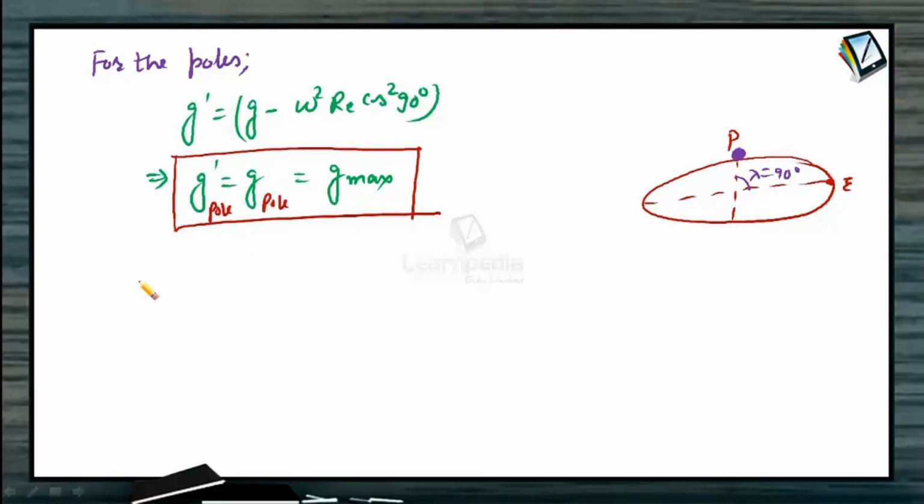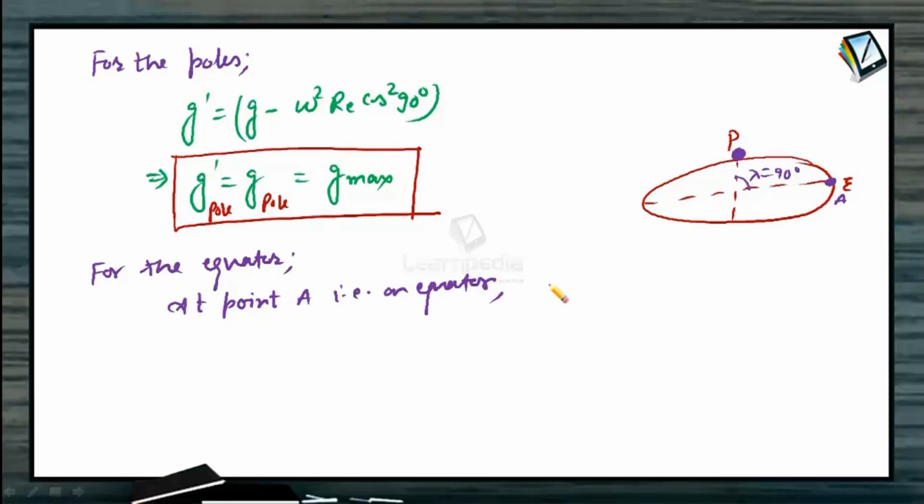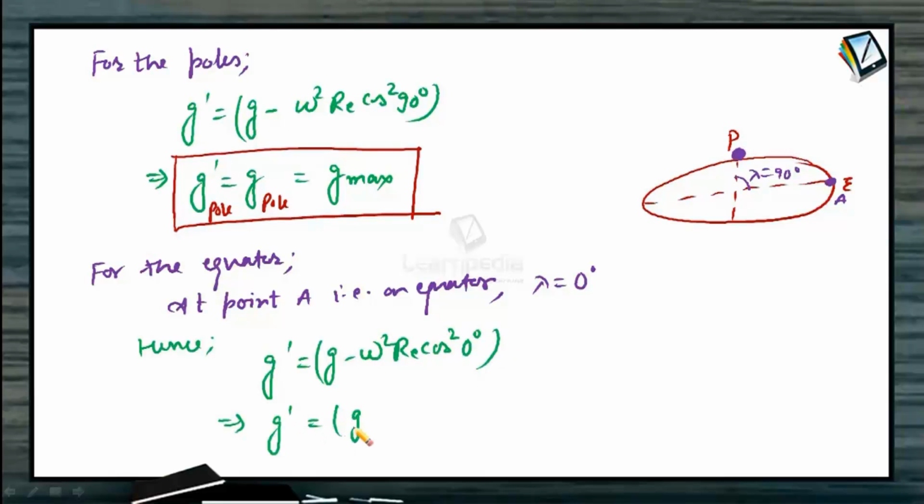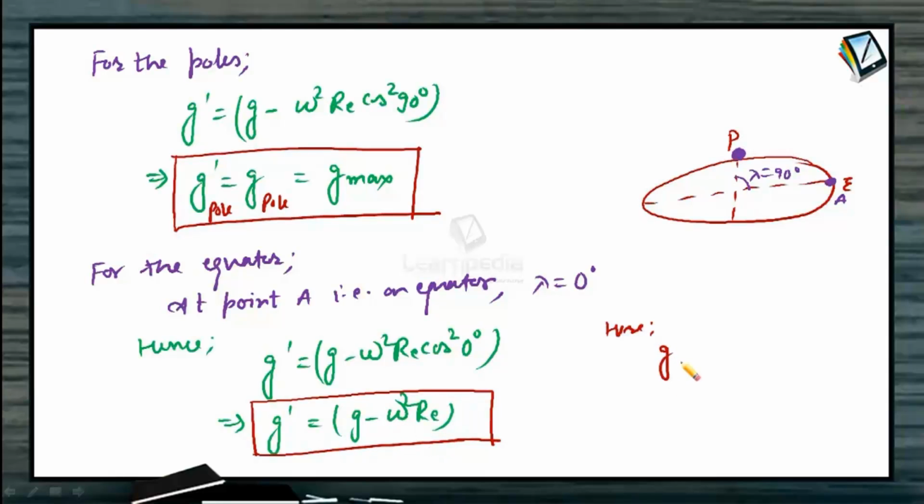Now if we talk about equator, so for the equator the body would be lying at this point. So at this point, that is at point A, on equator, the value of lambda is 0 degree, hence the acceleration due to gravity can be written as g dash equals to g minus omega square Re cos square of 0 degree, or g dash equals to g minus omega square Re. Now we are saying that the value of g at equator equals to g minus some numerical value, that is omega square Re.